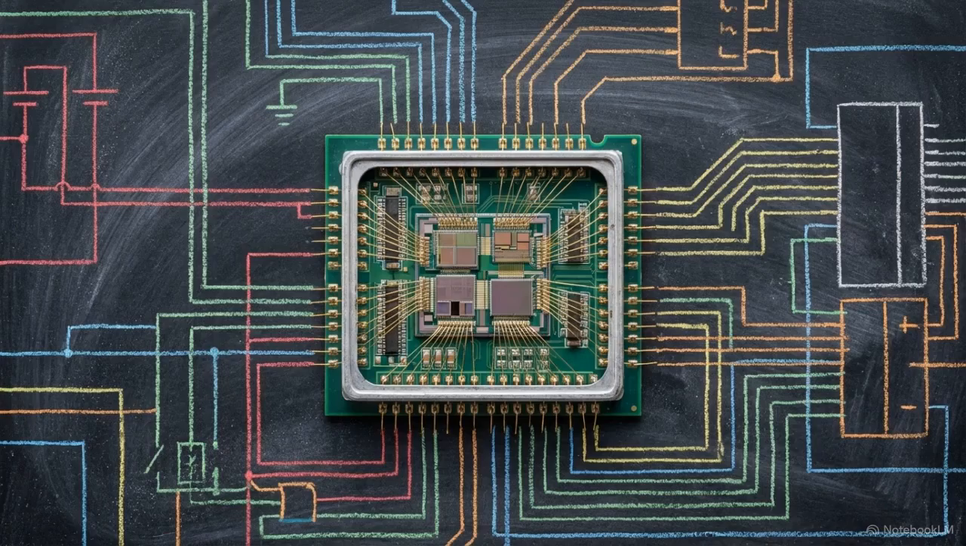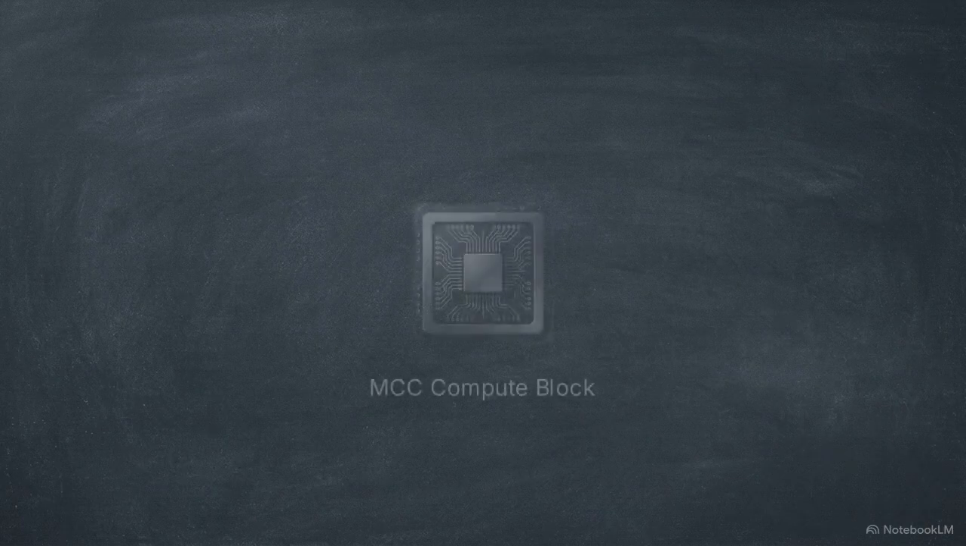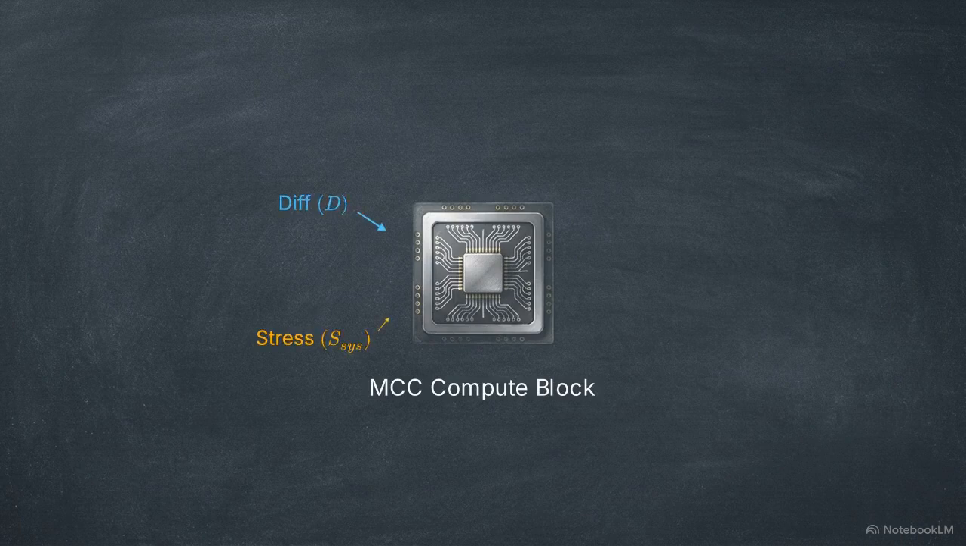This is a physical piece of hardware, specifically an application-specific integrated circuit, or an FPGA, built to enforce the TU-Wien bound at the circuit level. This schematic flowchart illustrates the MCC compute block.